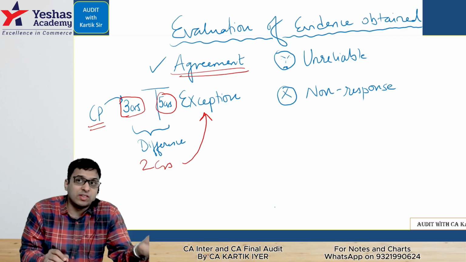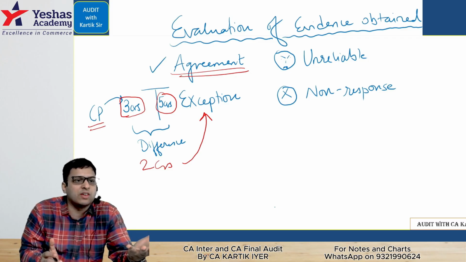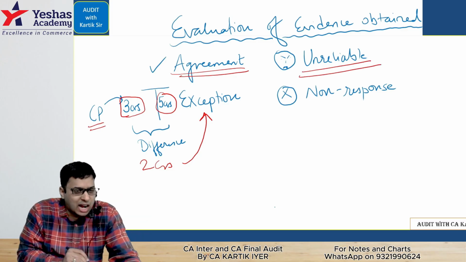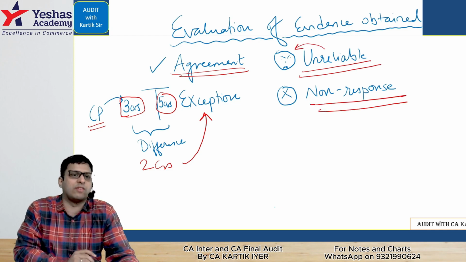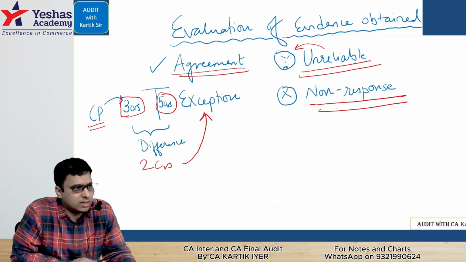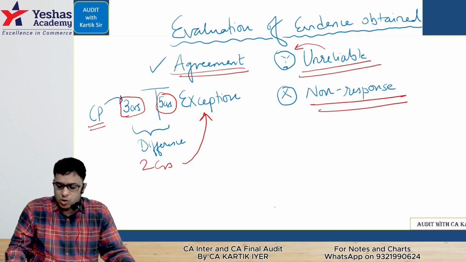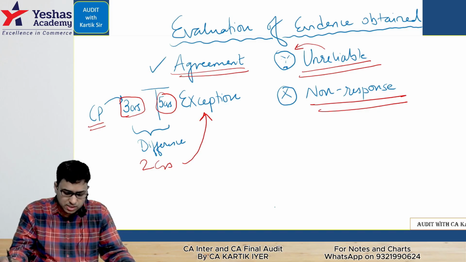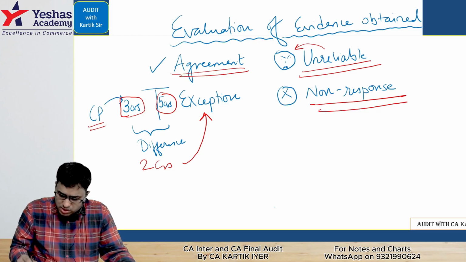Third, they have given the response, but they've said, please don't rely on our response. We have not done the fact checking from our side. What is the use of responding? That is called the response is unreliable. That will make me a little angry. And last, you have non-response. They have not responded. Easy to understand this part here. That completes your question number 5. Question number 6. Now we enter into the definitions. We go to the beginning. So let's go to this part here. Just give me a second.